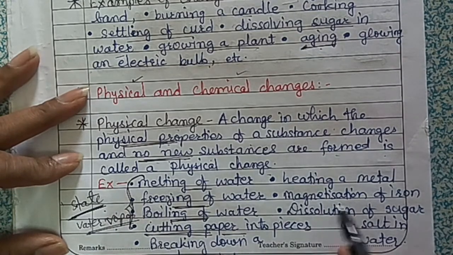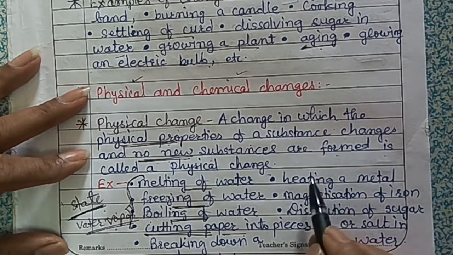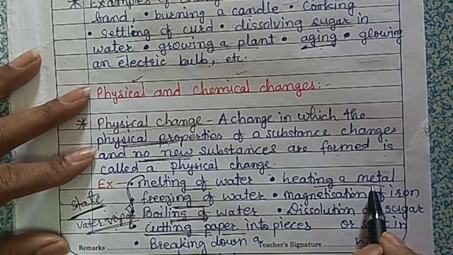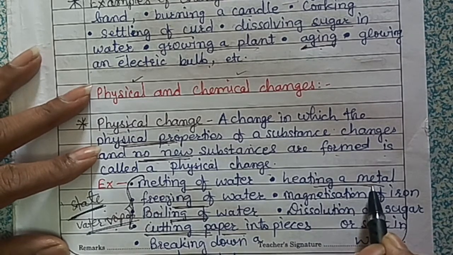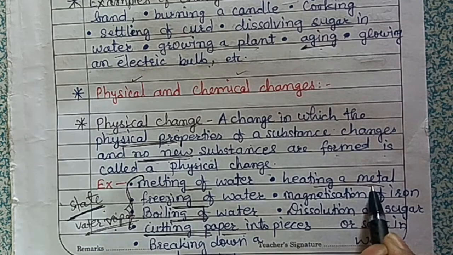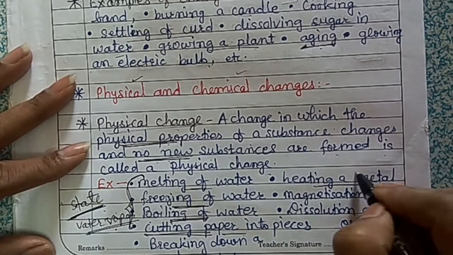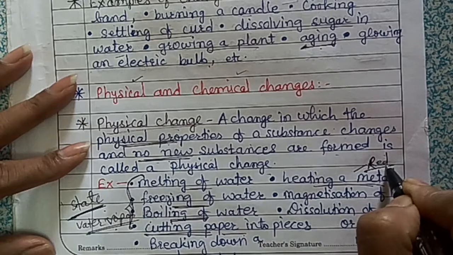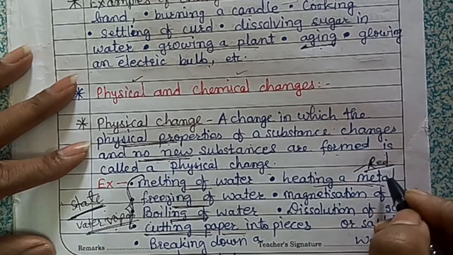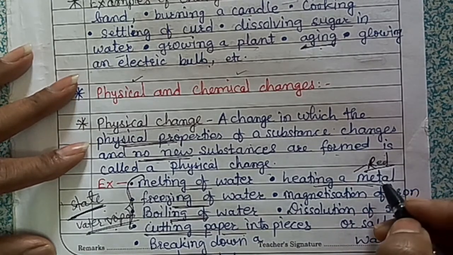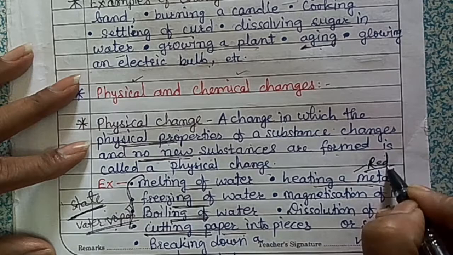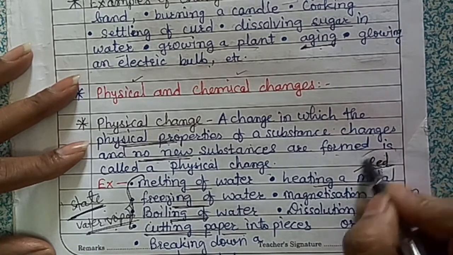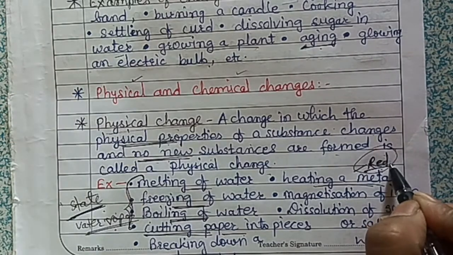Okay, then we have heating a metal. Suppose we heat a piece of iron, then what happens? It becomes red. You have to heat it very strongly, then it will become red hot and start to glow.